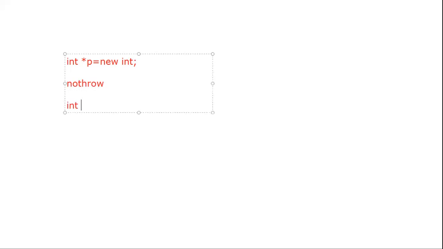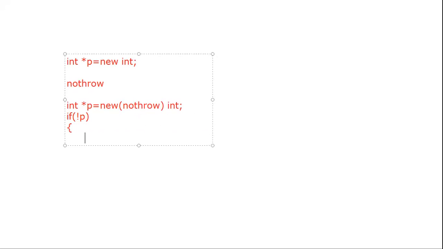So I will write one more example, int *p, and when we create that particular variable with the help of the new keyword, in that case we are using the nothrow exception, and we are going to check whether that particular variable is created or not. If not p, yes, not p means what? What is the meaning of this if condition? If not p means that the p variable is not created or not generated